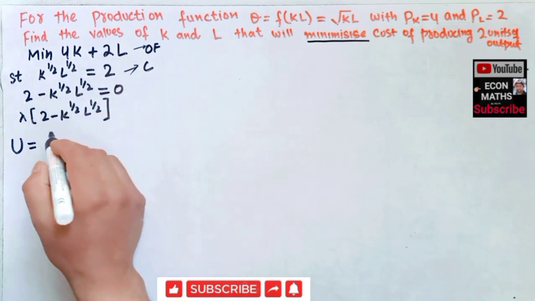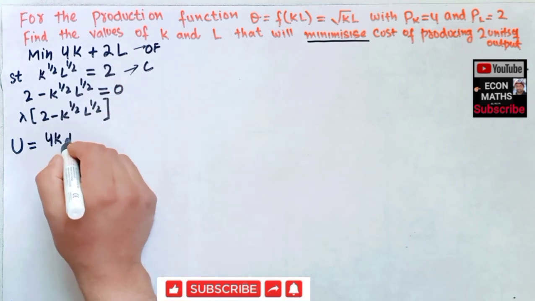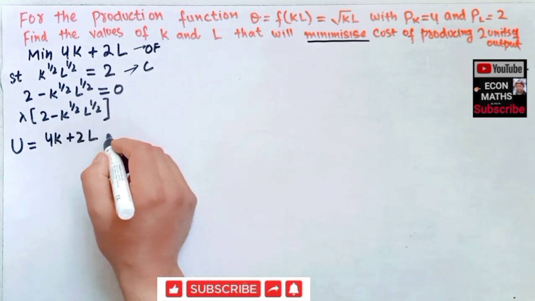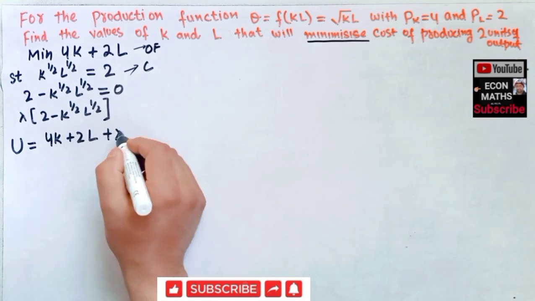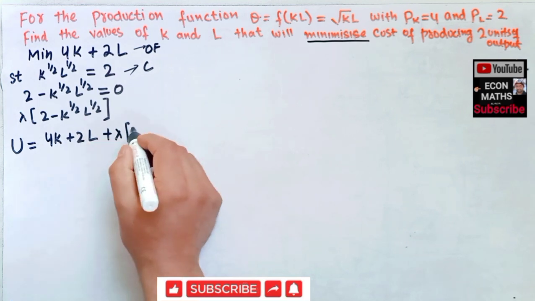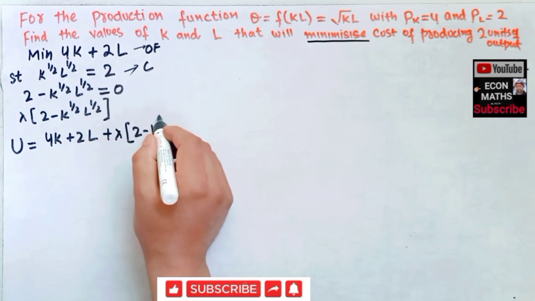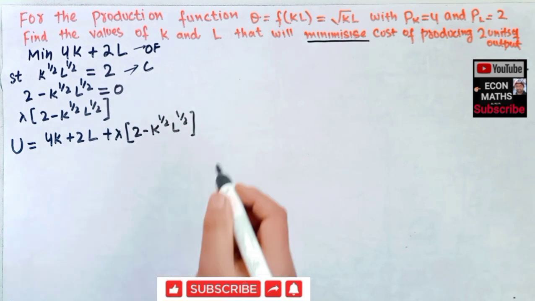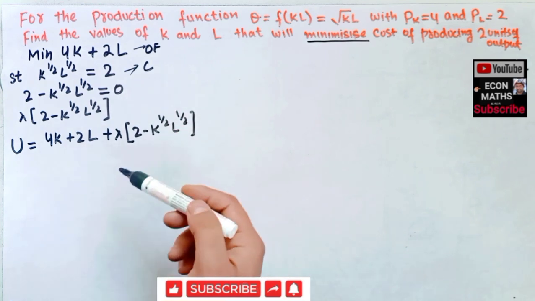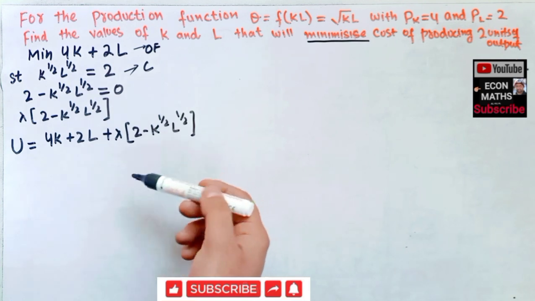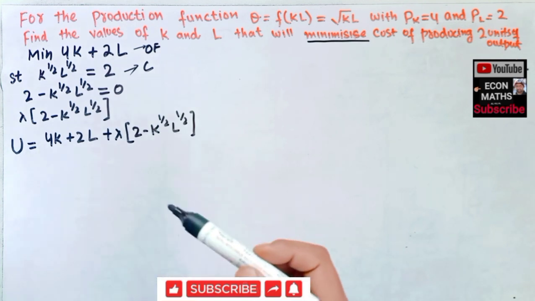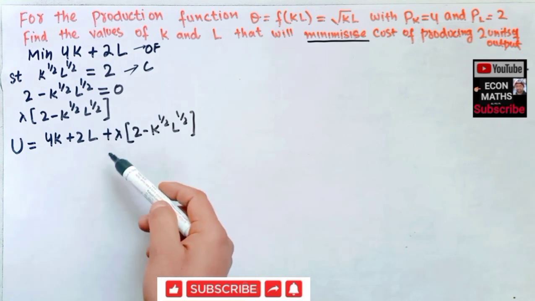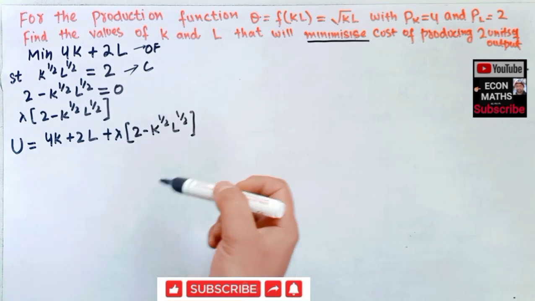Our objective function is 4k plus 2L, and we add this constraint term: plus lambda times (2 minus k to the power 1 by 2, L to the power 1 by 2). Now this is our Lagrange function. The next step is we partially differentiate the Lagrange function with respect to capital, labor and lambda and set them equal to 0 simultaneously.